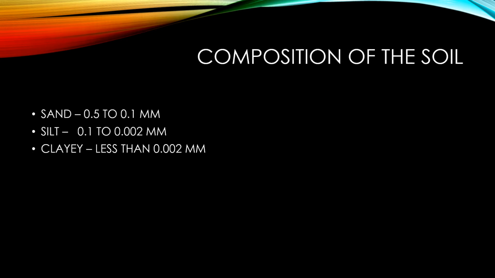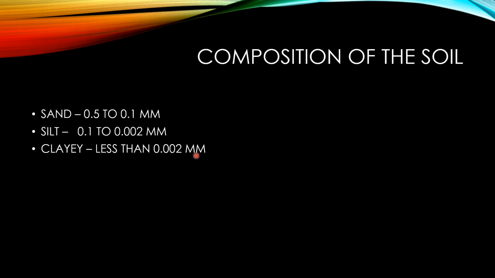Composition of the soil. What is the shape of different particles of soil? The particles may be circular, may be plate-like, may be prismatic, or triangular, angular, or rounded. Do you know the difference between sand, silt and clay?